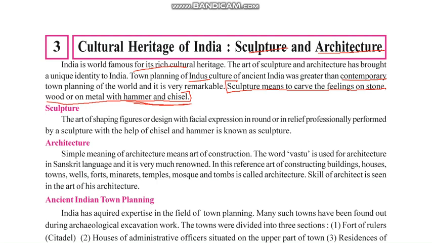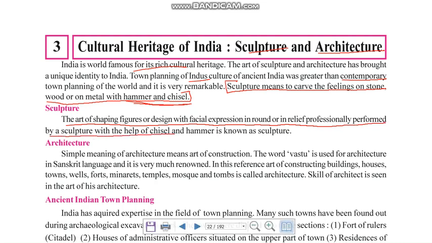Sculpture, the art of shaping figures. See what is sculpture? The art of shaping figures or designs with facial expression in round or in relief, professionally performed by a sculptor with the help of a chisel and hammer, is known as sculpture. Okay, now what is sculpture? Sculpture means to make a statue or an art piece out of stone, metal or wood with the help of a chisel and hammer, and the person who does it is known as a sculptor, the artist.